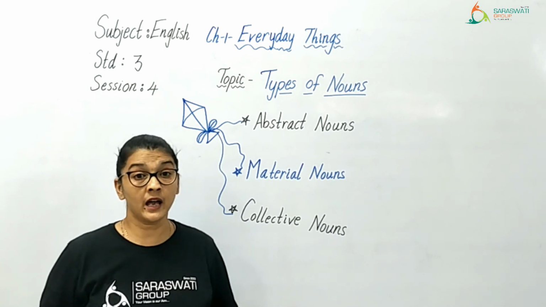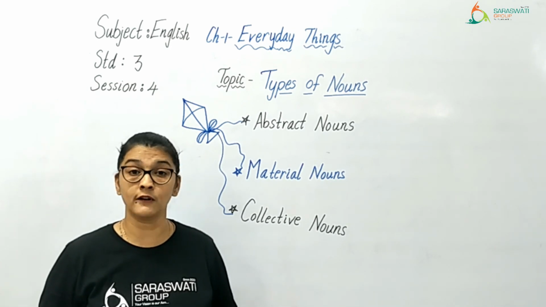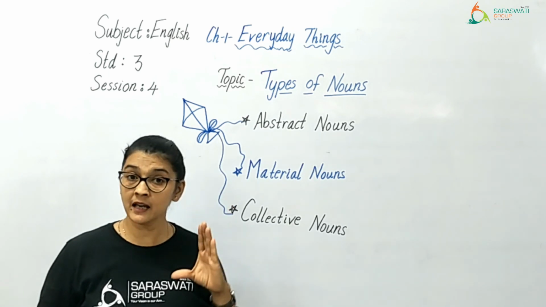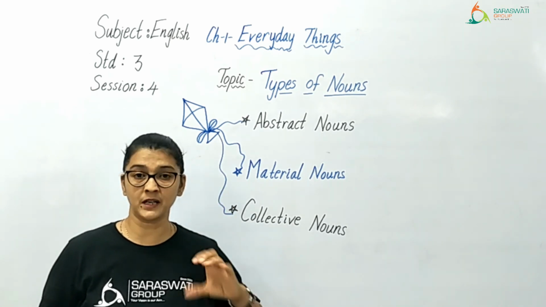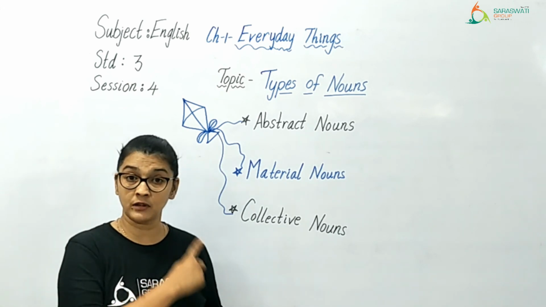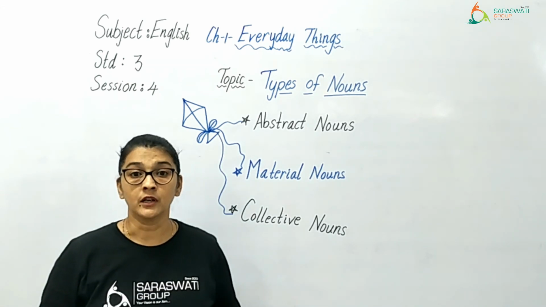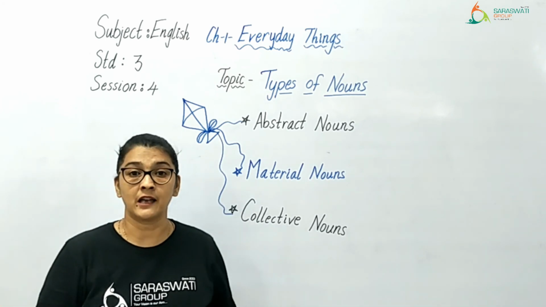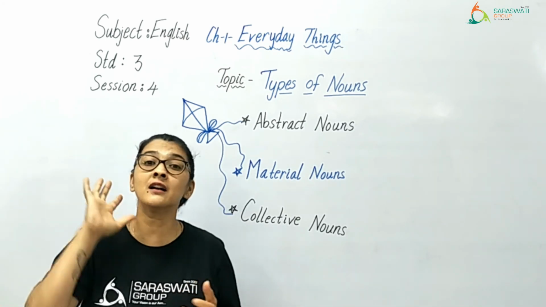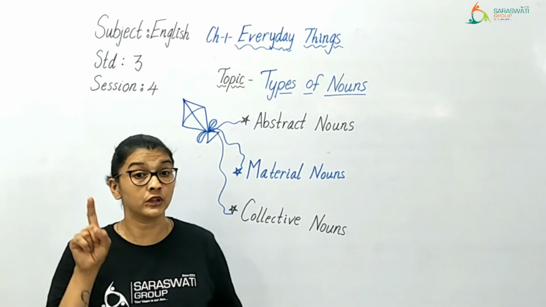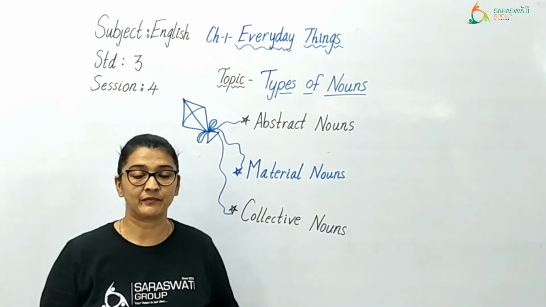Okay? And in question number 2, you will find match the following. In part A, some of the nouns will be given, and in part B, the types which we have learned today will be given. You will have to think and remember all the things, and you will have to match the things. Okay, match the nouns with its correct type.